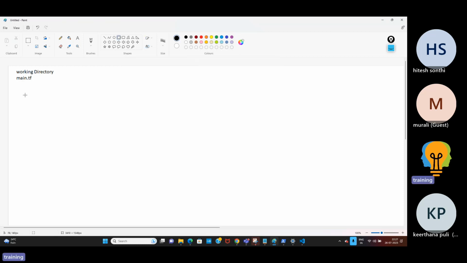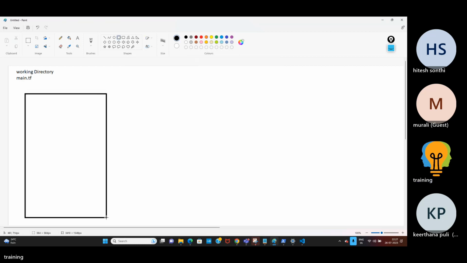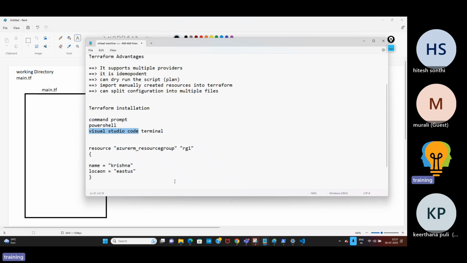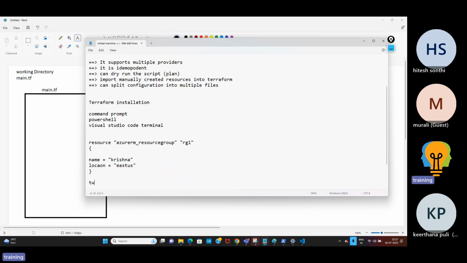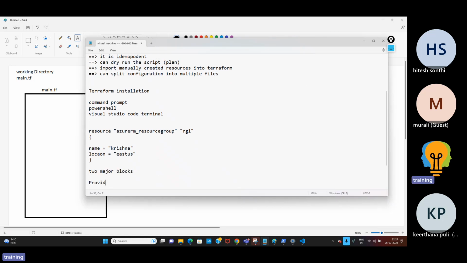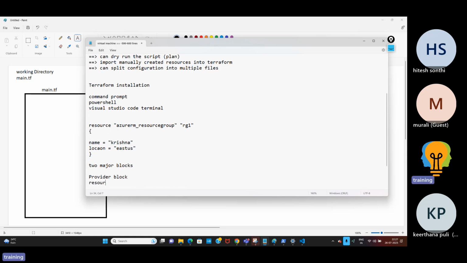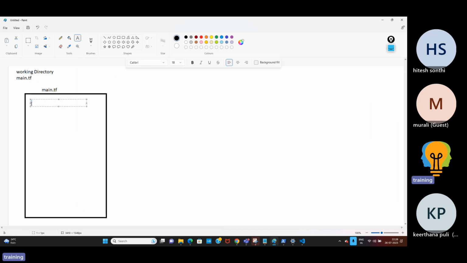Now here I'm writing code. Consider this is the main.tf file. In the main.tf file, you will have two major blocks. What are those? One is the provider block, another one is the resource block. So, the provider block.